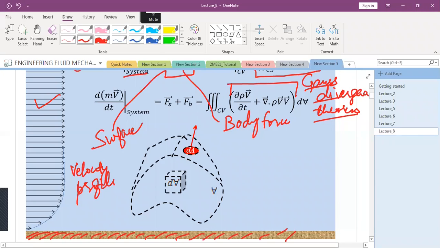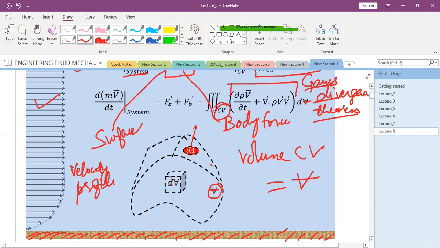And you have chosen the control volume at any arbitrary location. This is the control volume, which is having volume V. So please remember this is the total volume, and CV is also, so volume of control volume is total V. Volume of differentially small control volume is dV.